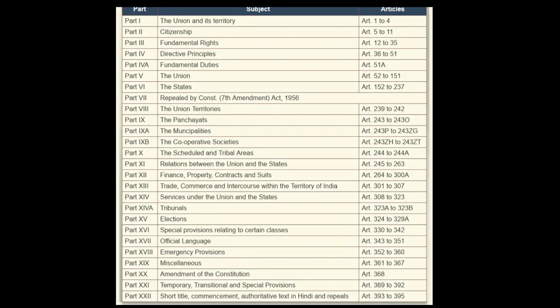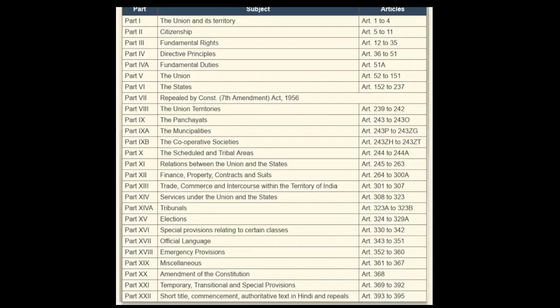Therefore, in Part 2 of the Indian Constitution, we see the provisions for citizenship. Now, since we have a constitution, the people residing in this particular region must have some rights. Otherwise, there is no point in having a constitution. And therefore, we see the Fundamental Rights of the Indian Constitution mentioned in Part 3, right after citizenship itself, that is, what rights are being exercised by the citizens.